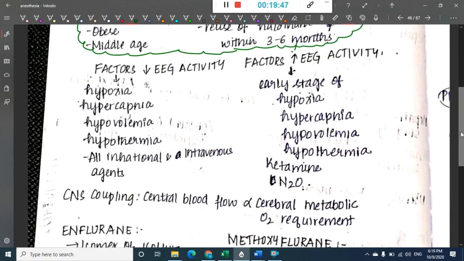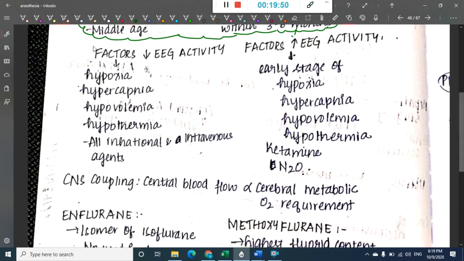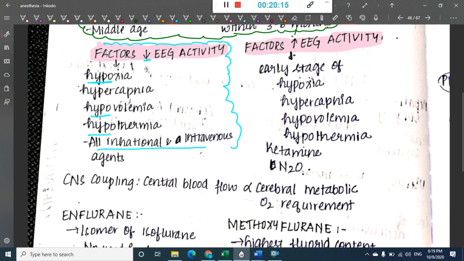Okay, then what are the factors which decrease or increase the EEG activity? These are also important. Factors which decrease, it's easier to remember, everything decreases, like hypoxia, hypovolemia, hypothermia, except carbon dioxide, that is hypercapnia. Always carbon dioxide will be in the opposite way. So factors which decrease EEG are hypoxia, hypercapnia, hypovolemia, hypothermia, and obviously all inhalational and intravenous anesthetic agents.